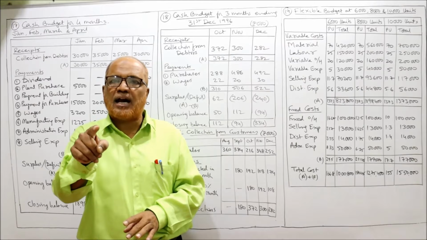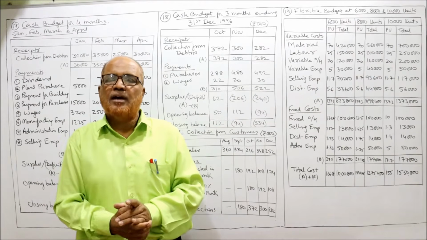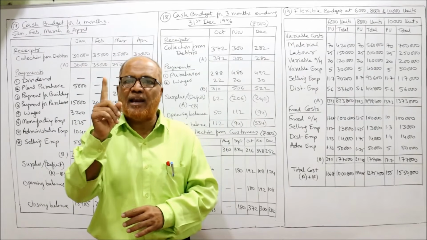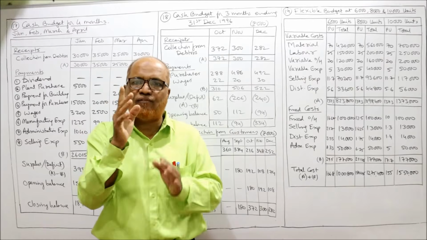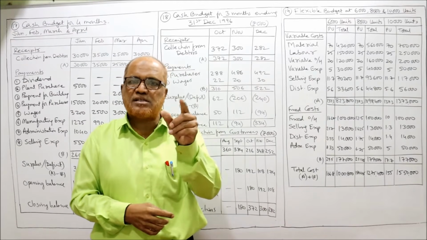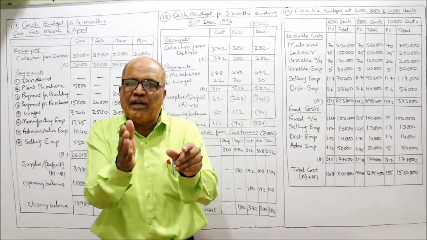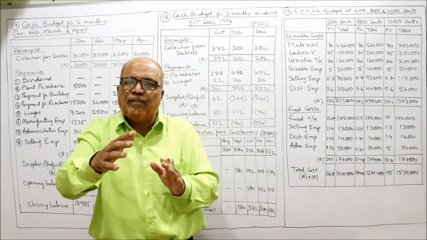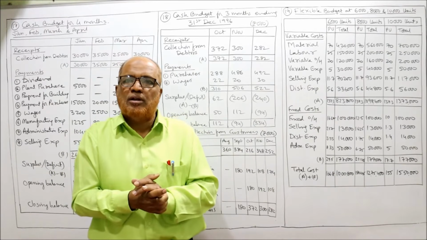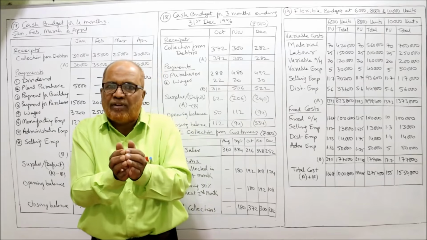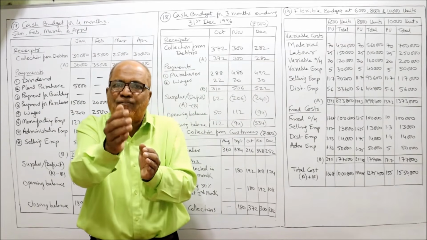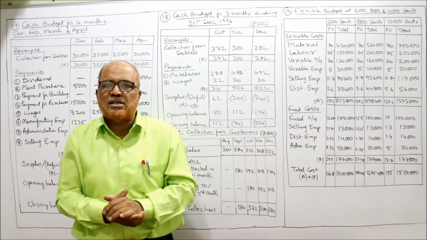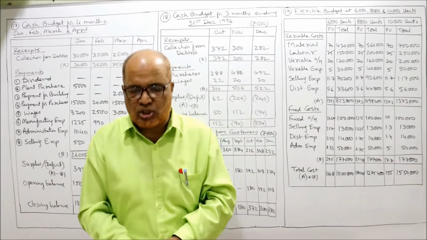It is given in the problem that there are no cash sales. All the goods are sold on credit. 50% of the sales are collected in the next month, and the remaining 50% in the month after that. Simple example: if 1 lakh rupees is the credit sales of January, 50,000 will be collected in February and the remaining 50,000 in March. We sold the goods in January, but the collections are made in February and March. This is the pattern of collection.